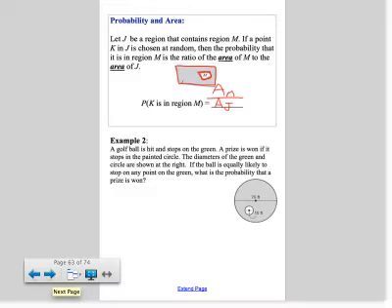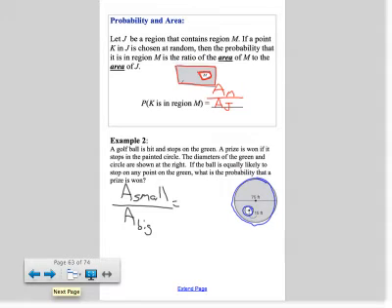The diameters of the green and the circle are shown at the right. If the ball is equally likely to stop on any point on the green, what is the probability that the prize is won? So in other words, we're trying to land it here, and this is the entire spot that we're hitting. The idea here is the area of the small circle over the area of the entire thing, which we'll call the big circle.